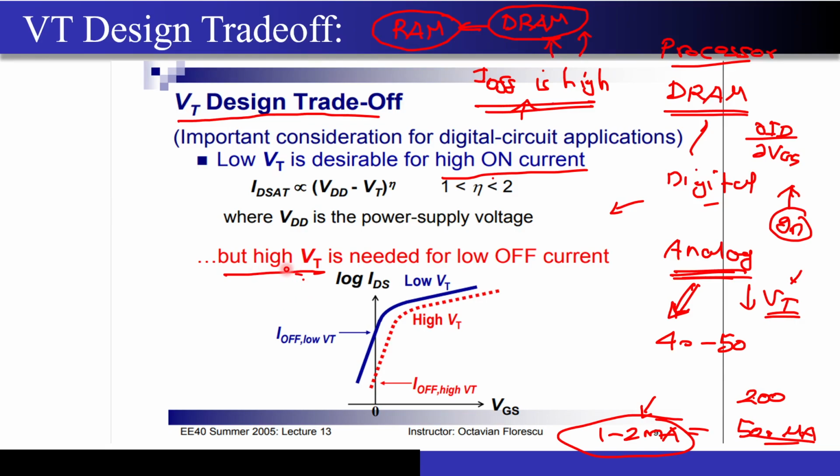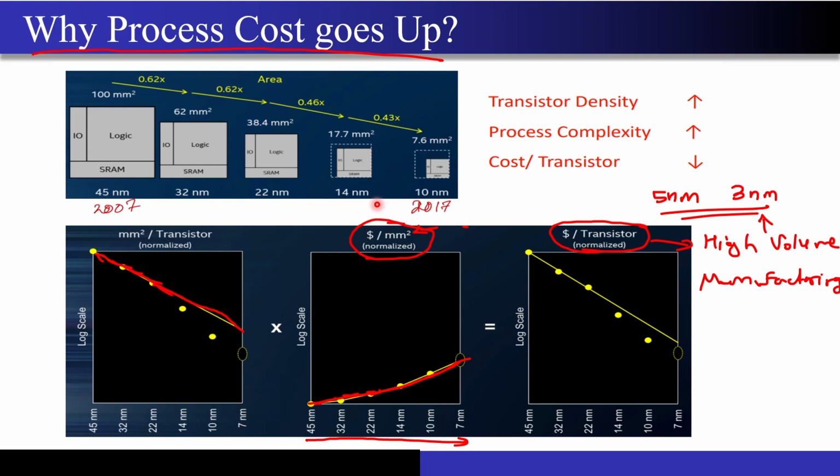But if I take a very high value of Vt, then my on current is going to be reduced because my Vt value is higher, correct. So there is an optimum value of Vt that actually comes up. You don't want Vt to be very high and you don't want Vt to be very low.